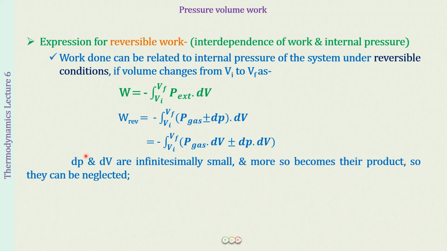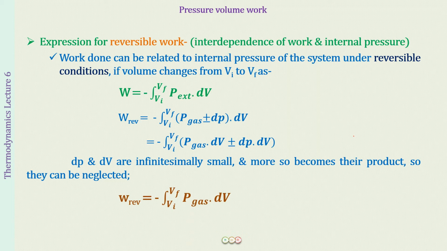And what you can now remember is that dP is a very small change in pressure. dV will be a very small change in volume that will be happening in the reversible process. And if you take a product of these two very small values, that is going to be even smaller. Okay, so supposedly if I have a value 0.001 and I multiply it by 0.001, again this value is going to become even smaller. So we can ignore this value dP into dV.